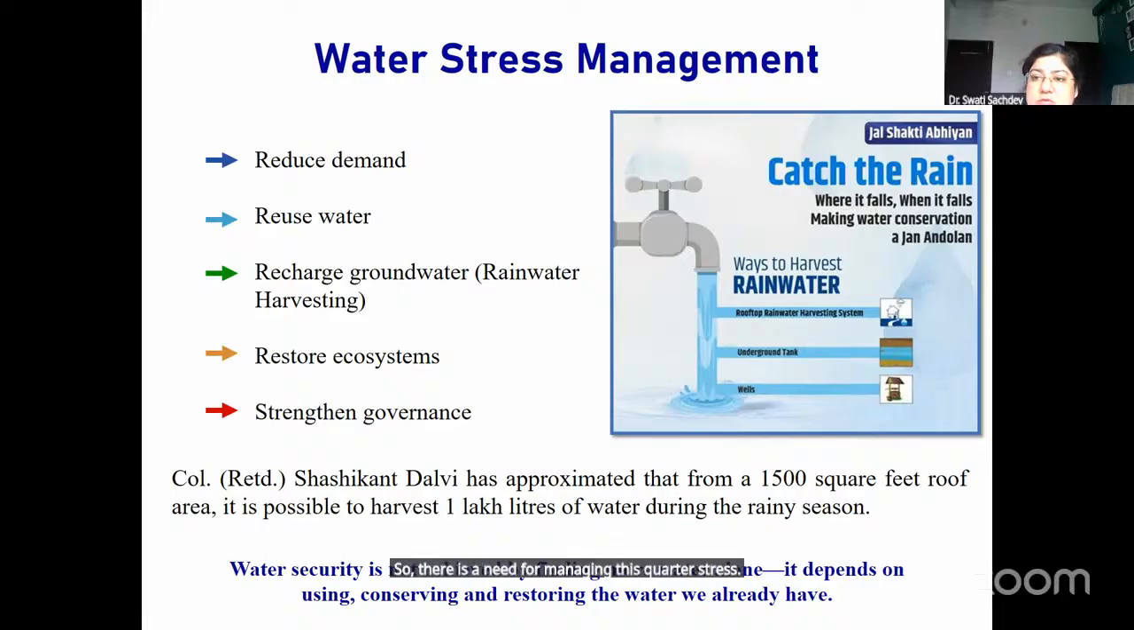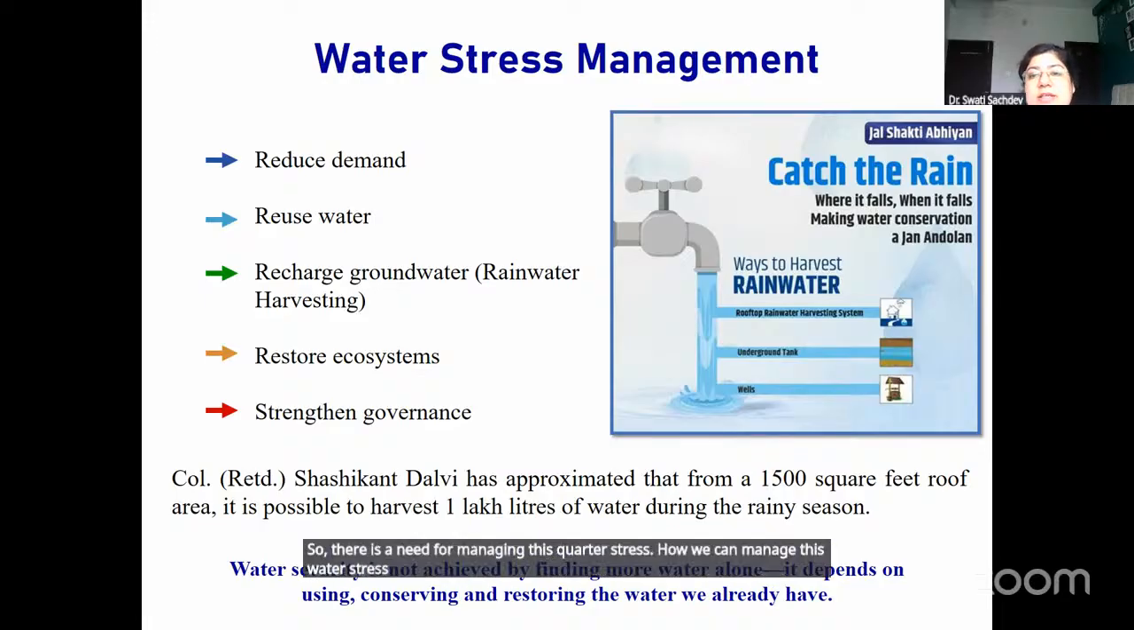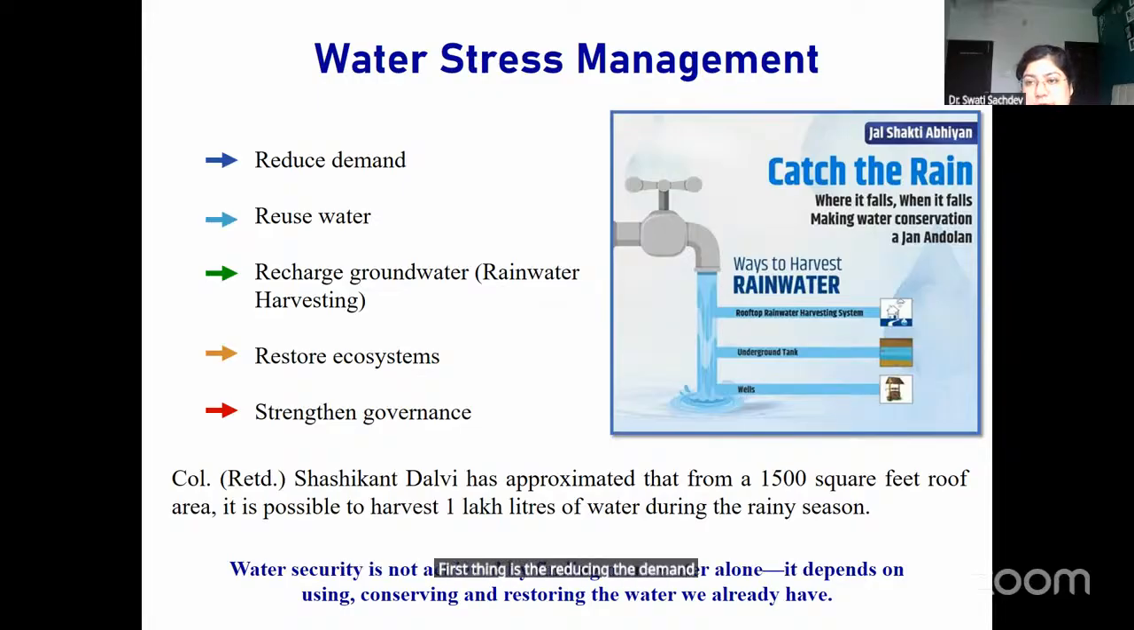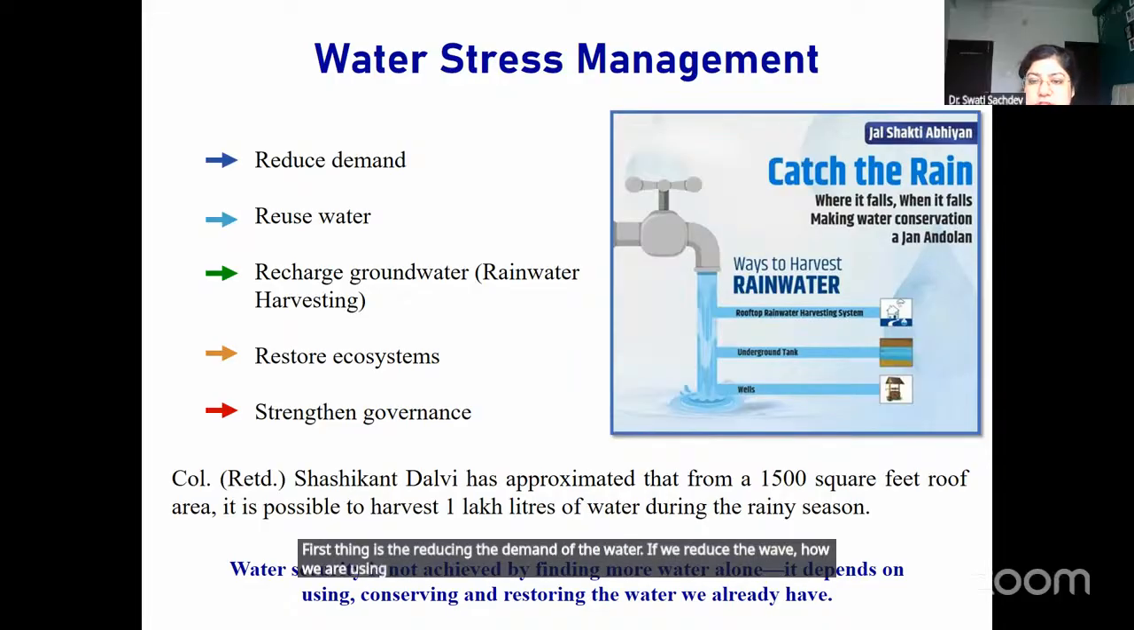How can we manage this water stress? For this, there are multiple things which we can do at the individual level as well as at the government level and the community level. First thing is reducing the demand for water. If we reduce the way we are using our water resources, then we can reduce the demand for the water resource, and ultimately it will help us to reduce or conserve our water.